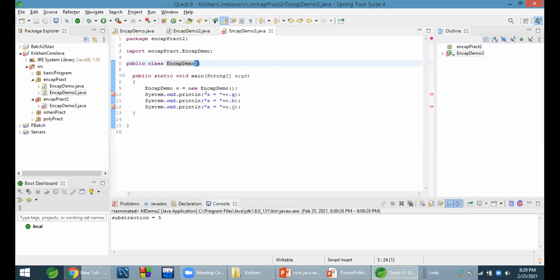No, private is not accessible outside of class as well. It will not be accessed outside the class, private, forget about the package. Okay, in the same package also it will not be accessible outside the class. Yes, for private there is no question of package, it won't be accessible even outside the class. Yes. And protected will be accessible outside the class but not in another package. It will be accessible outside package, but only in child class. In child class.